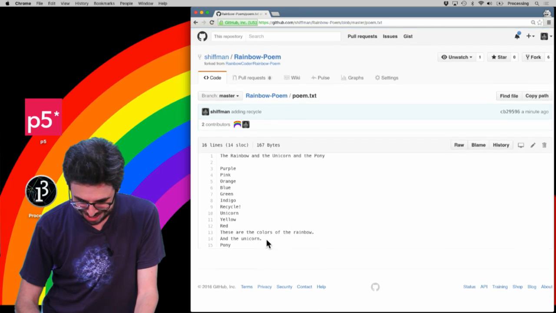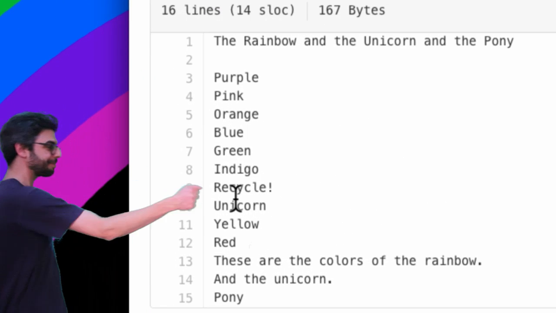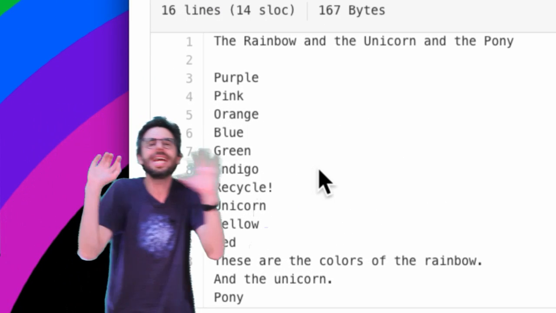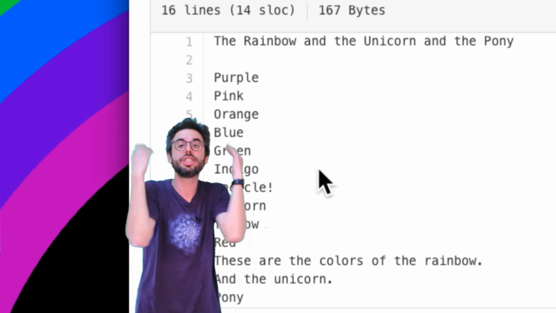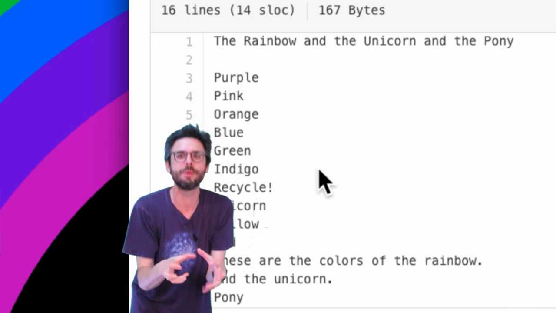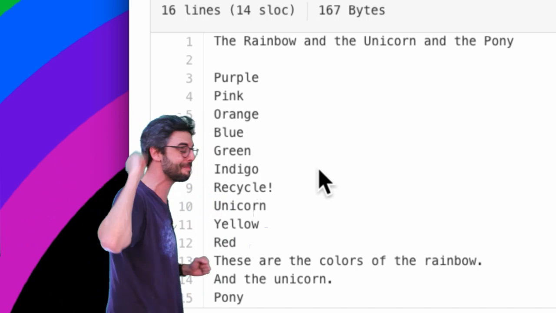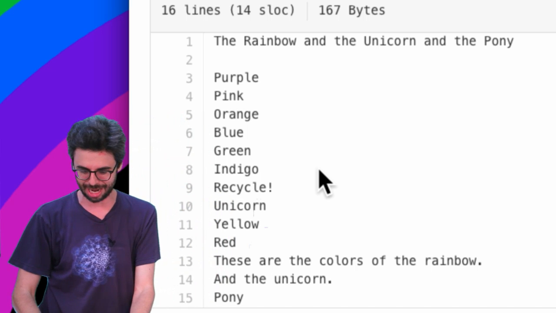I was doing so well. Now it has the recycle in it. So what I just did there, making that extra branch, was rather unnecessary, because I could have just edited master directly because I'm only working within my version of the repository. Let me get to the important point now. Hopefully I didn't waste too much of your time.